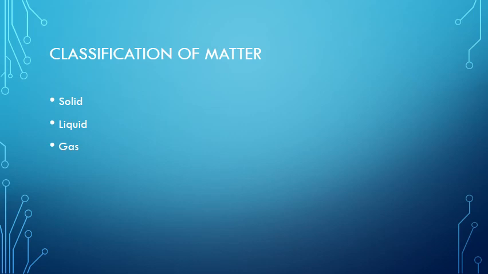We have also learned that there are three types of matter, that is, we can find matter in three forms: solid, liquid and gas. All the things around us are matter because they are made up of materials. Even a single drop of water is also matter.